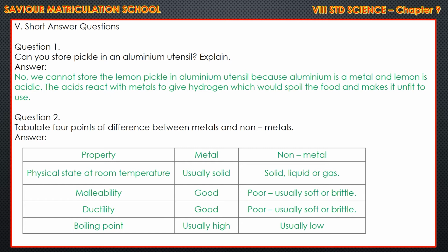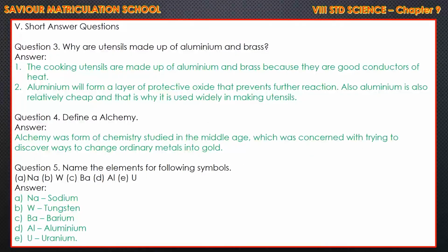If you want, let me say physical state, that is what condition they are in: usually solid, liquid or gas, 3 states. Non-metal. Malleability: metals are easily malleable, non-metals are poor, usually soft or brittle. Ductility: metals good, non-metals poor, usually soft or brittle. Boiling point: metals usually high, non-metals usually low. That is given in the book also.